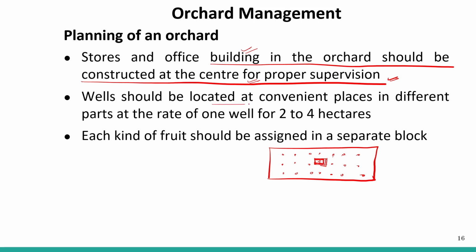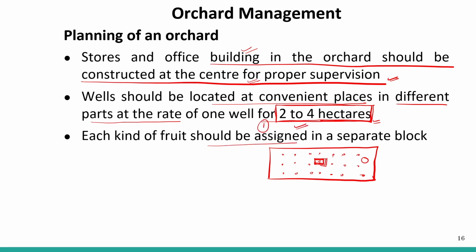Wells should be located at a convenient place in the different parts of the orchard, at the rate of one well for 2 to 4 hectares. Suppose we are having a well in our orchard, right? So for 2 to 4 hectares of a piece of land or an orchard, we must have one well.